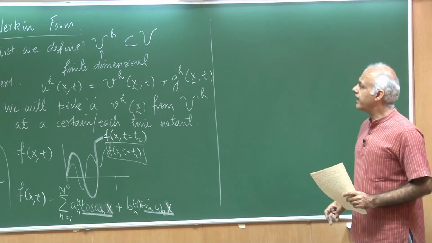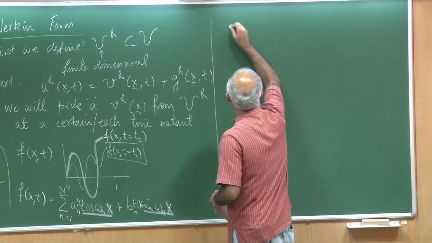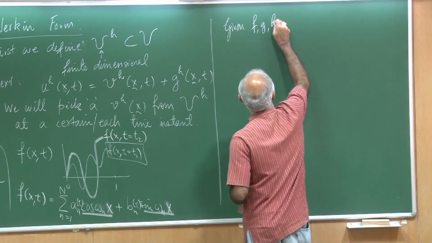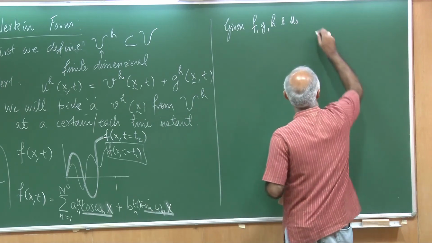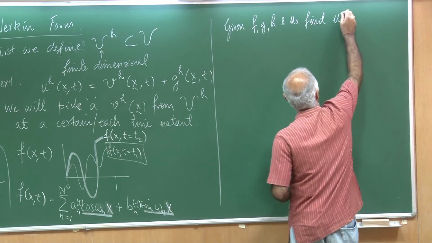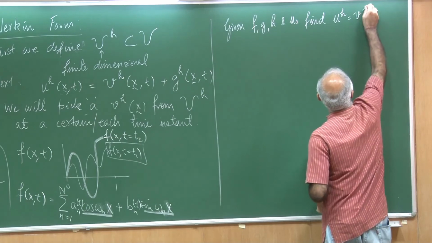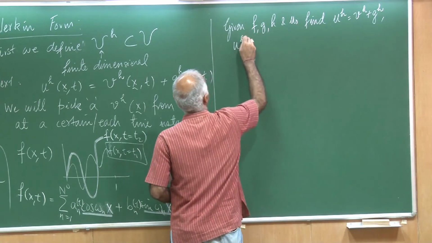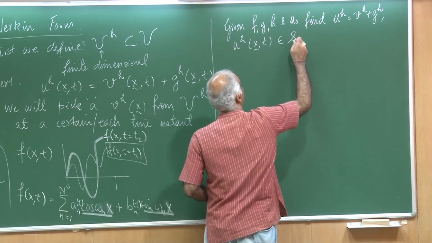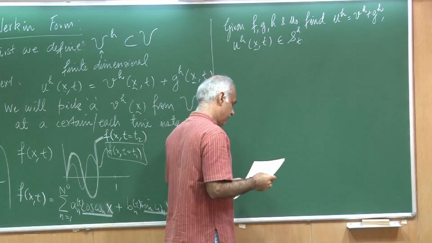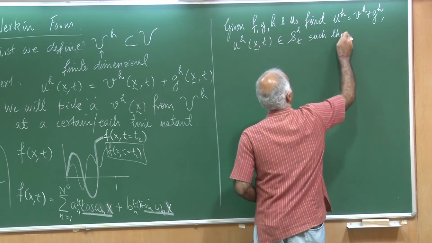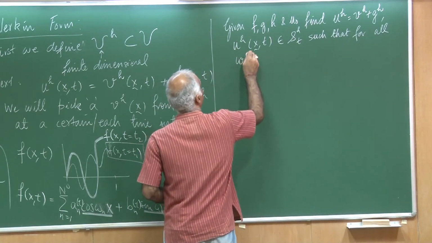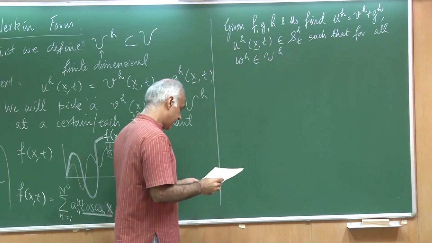Okay, so with this in mind, let us write down the Galerkin form now. So, it goes like this: given f, g h and u naught, I am supposed to find a UH which is VH plus GH, and UH of course as a function of x and t belongs to S H, and it is time dependent, such that for all my WHs that belong to VH, I satisfy the following.